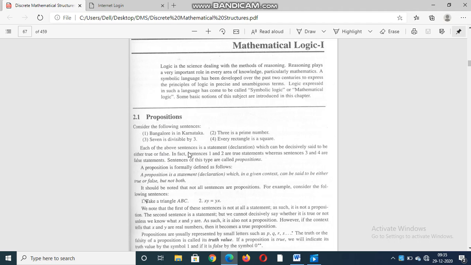Each of the above sentences is a statement, a declaration, which can be decisively said to be either true or false.